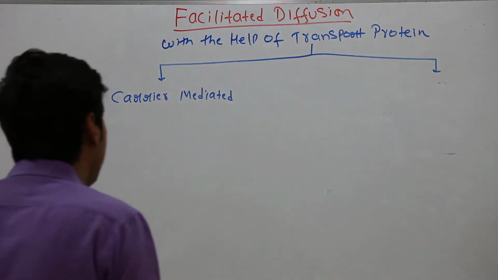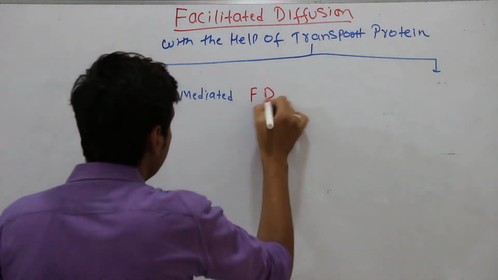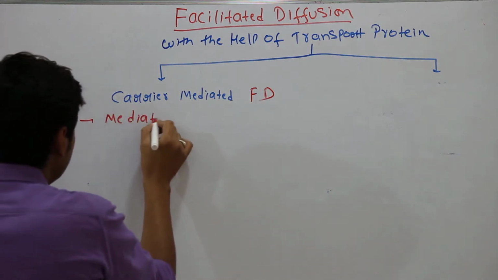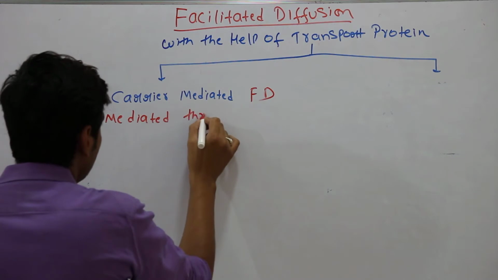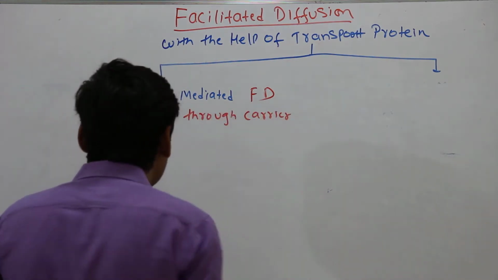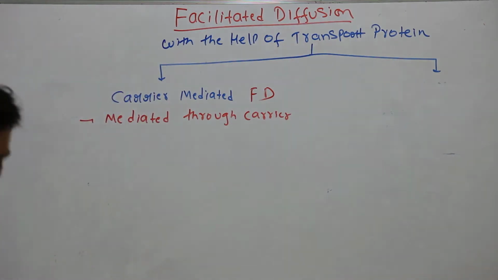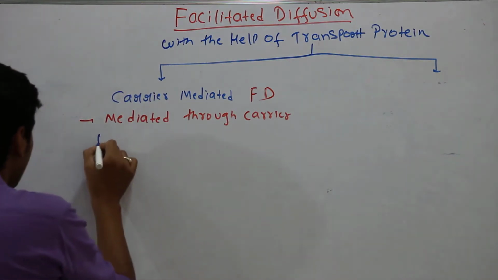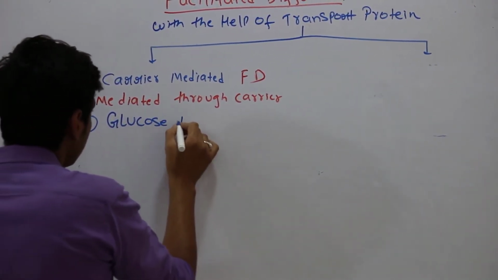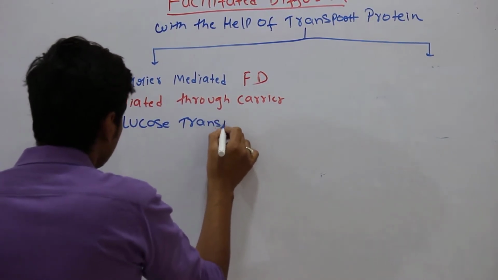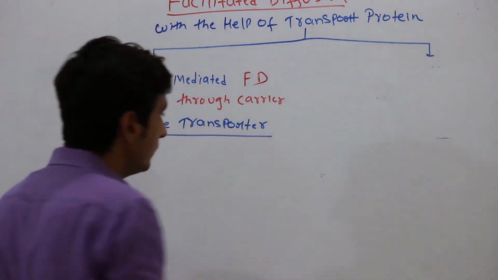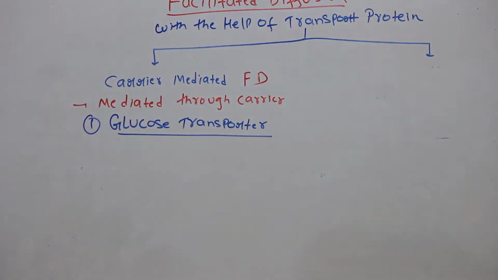When I say carrier mediated facilitated diffusion, it means that it is mediated through a carrier. In this, I would be discussing two examples. One is the glucose transporter. This is a carrier protein which helps in the transport of glucose.